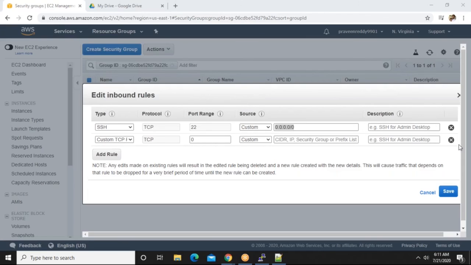Only employees need it. So only the office network range you will give here. For port 22, guys, always be careful about this point. You should give only the office network for your putty session, so that only from the office you can connect to these servers.